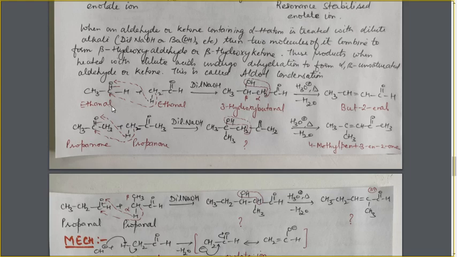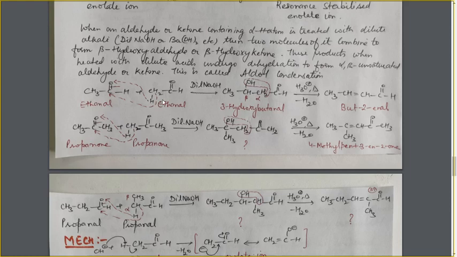In this reaction, if an aldehyde or ketone which is having alpha H atom, now what is alpha H atom? Yes, the H atom which is present at the alpha position. This is the functional group, and the neighboring carbon will be the alpha carbon, and the hydrogen atom on this carbon will be the alpha hydrogen atom. So aldehyde and ketones which are containing alpha H atom, when they are treated with dilute alkali, dilute NaOH,